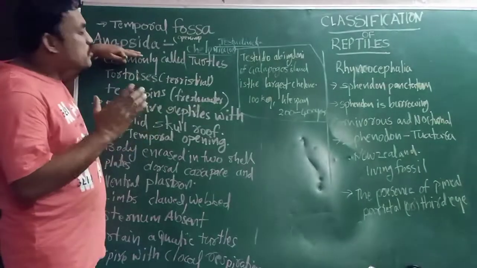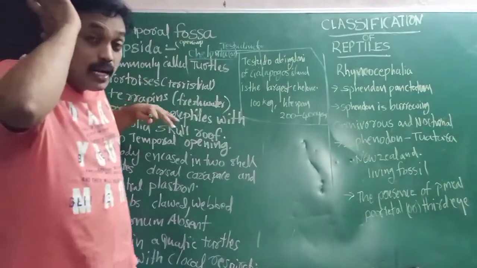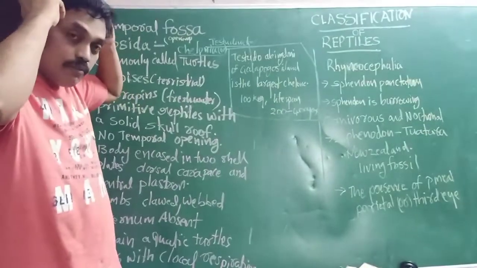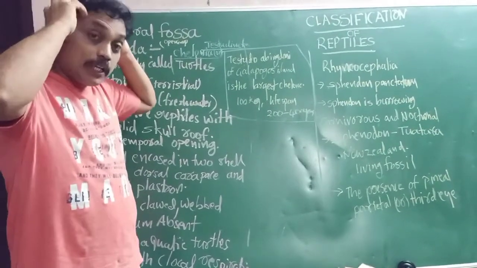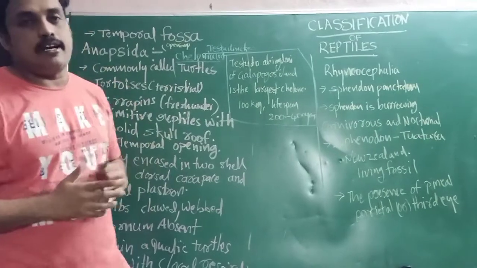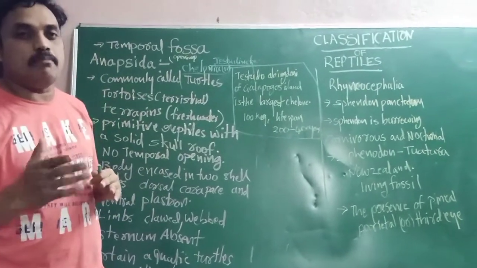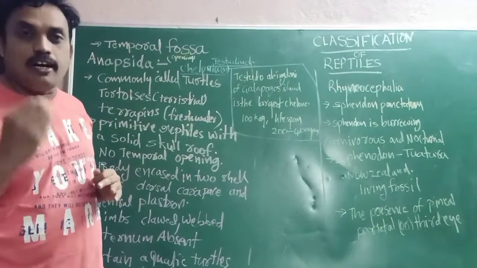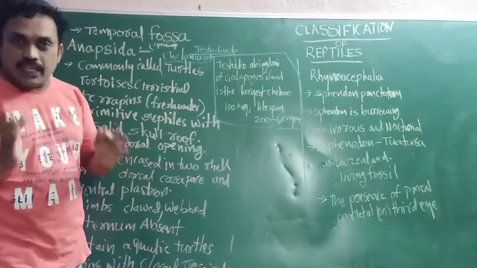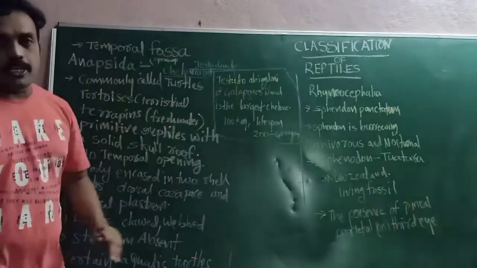That means the temporal fossa is absent. Whatever depressions, openings, or holes, they are absent in this organism. So we call it Anapsida: temporal fossa or temporal openings are absent in the skull.